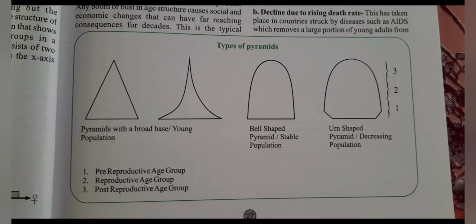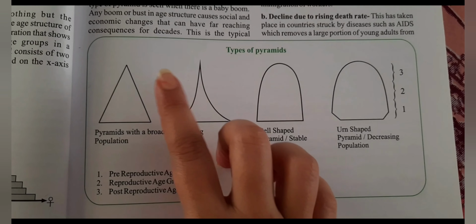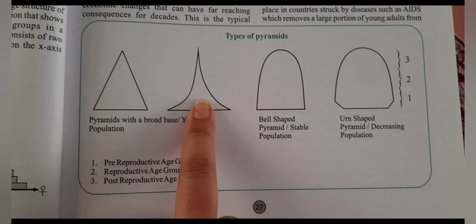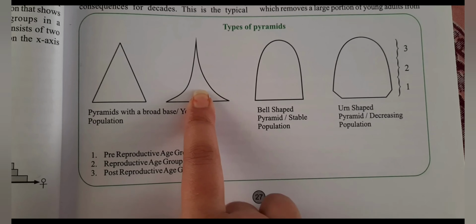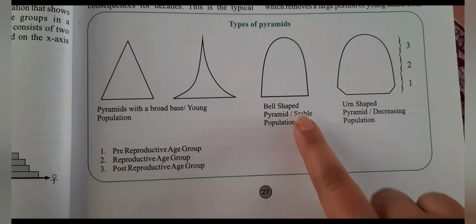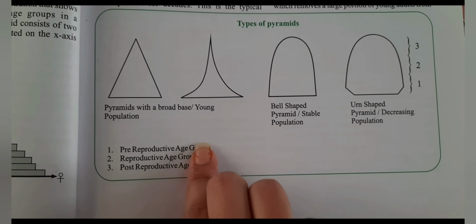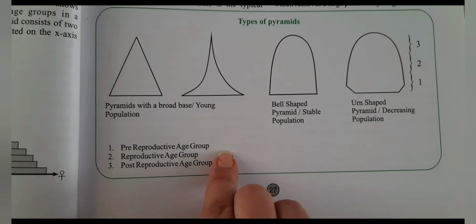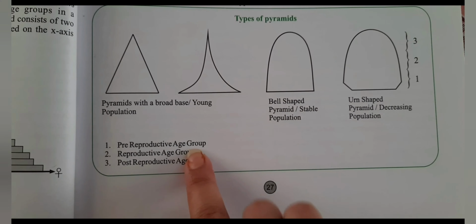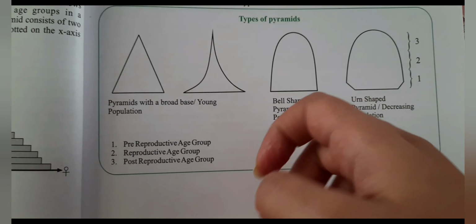We can categorize the population pyramid into 4 groups. First one is the stationary pyramid, next one is the expansive pyramid or broad-based pyramid, this is the urn-shaped pyramid, and this one is the stable or bell-shaped pyramid. So main 3 groups are there: pre-reproductive age group, that means from 0 to 14 years old, reproductive age group, that means 15 to 64 years old, and post-reproductive age group, that means 65 years and above.